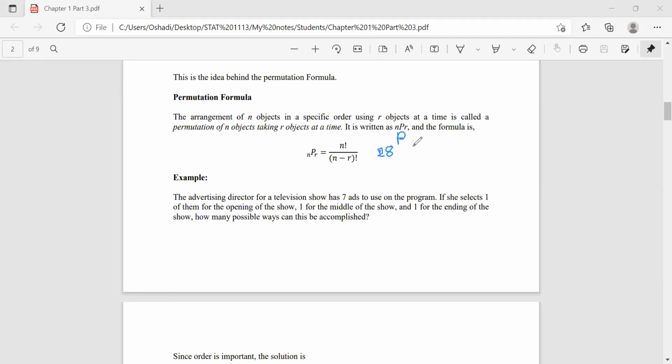So 28P3. Okay. So now it's equal to 28 factorial over 28 minus 3 factorial. So this is the permutation formula. So using the permutation formula, you can obtain the number of outcomes in a sample space or a number of outcomes in an event, right?